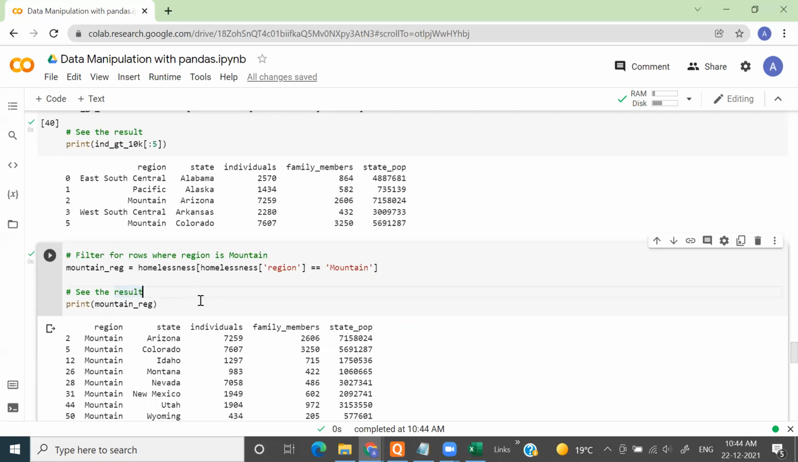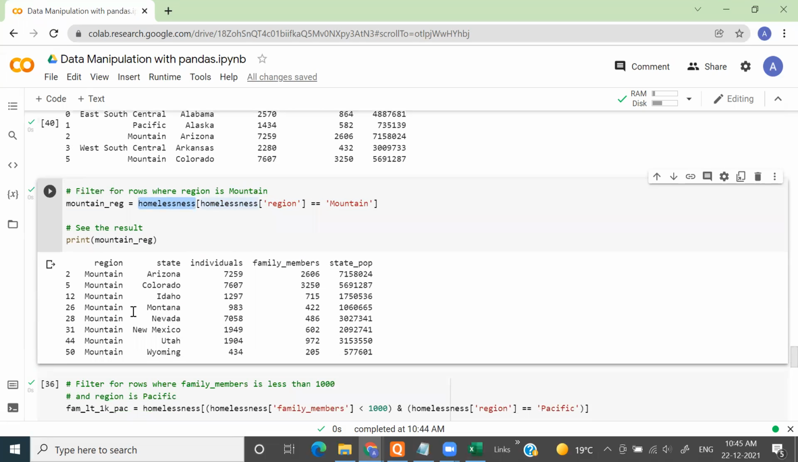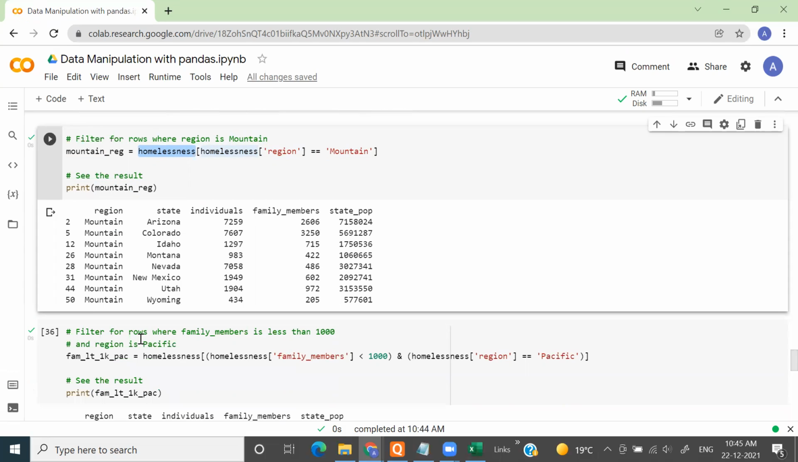Okay, now let's do the next thing here. If I want to get all the records where the region is Mountain, again I'll use a relational operator here. Homelessness region equals Mountain, and I'll encapsulate it within square brackets for the data frame homelessness. It will give me all the records where the region is Mountain.